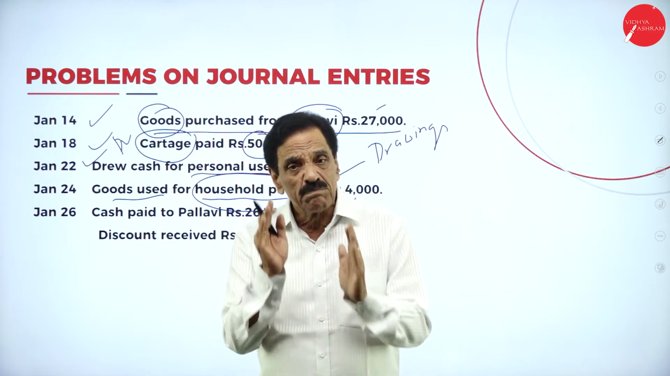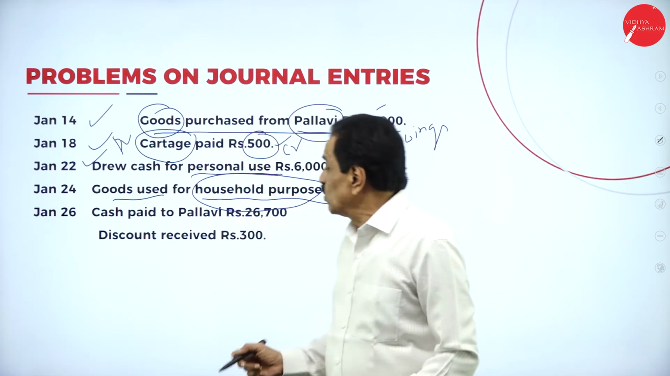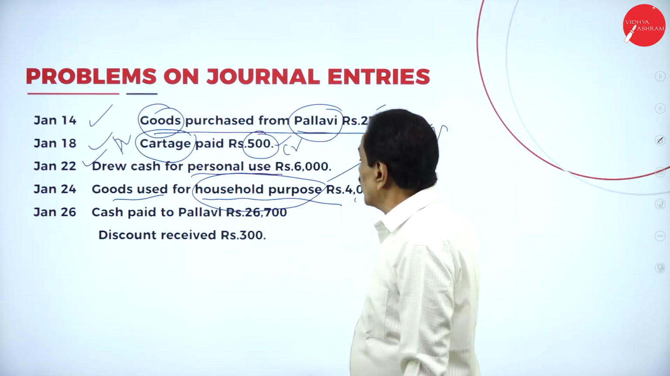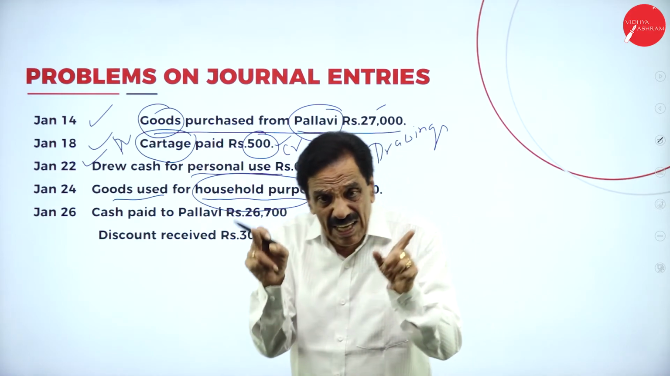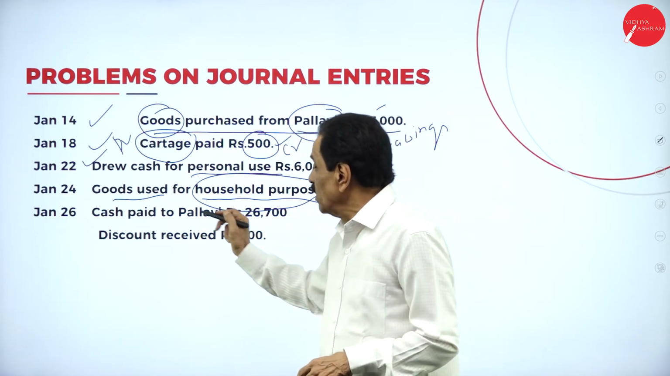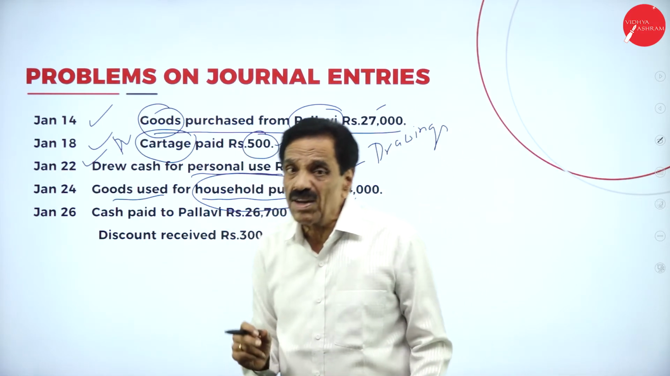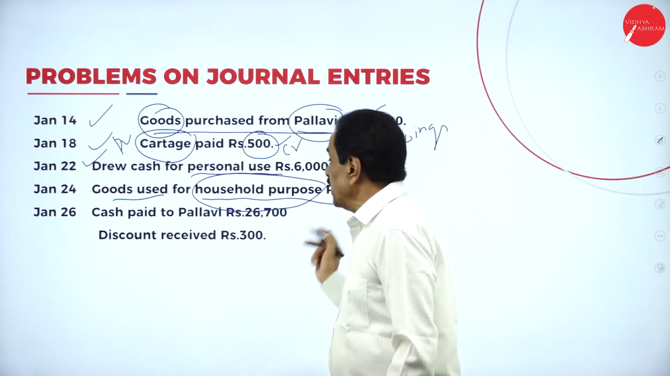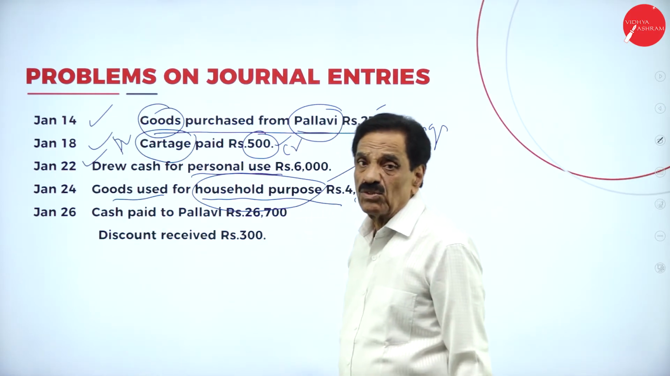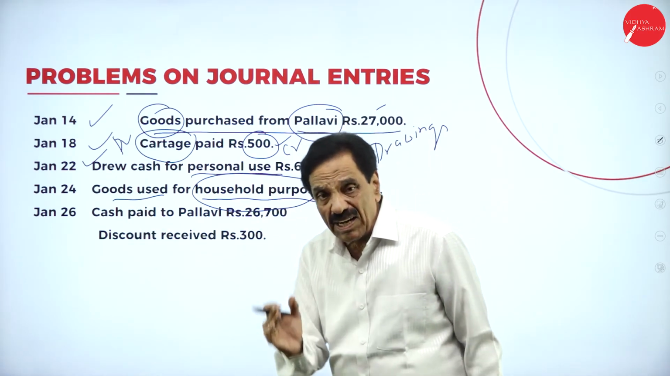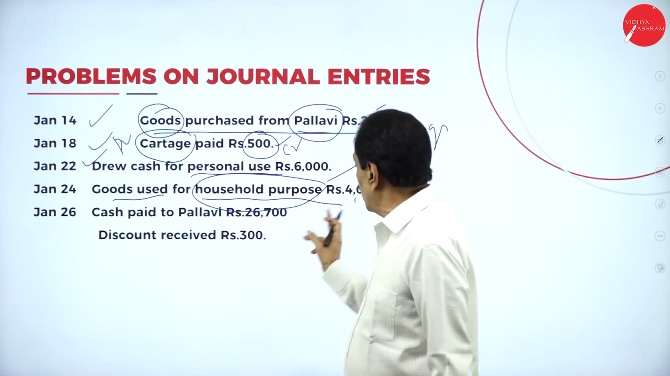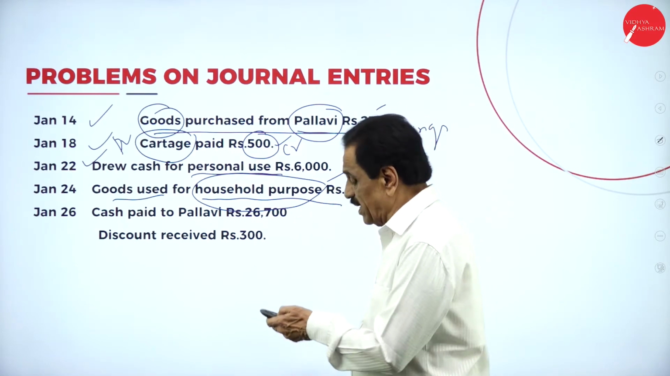Household expense is called drawing. Anything drawn for personal use is called drawing. So what's the entry? Drawing account debit to goods account. In narration, we can say being goods used for household purpose. How much money? 4,000. On which date? 24. What's the entry? Drawings account debit to goods account worth rupees 4,000.